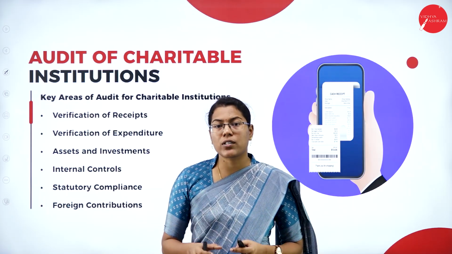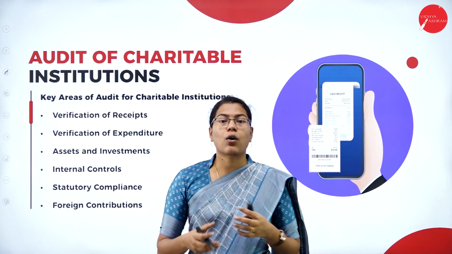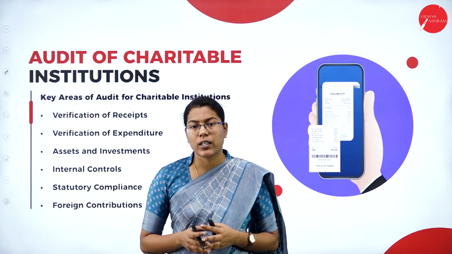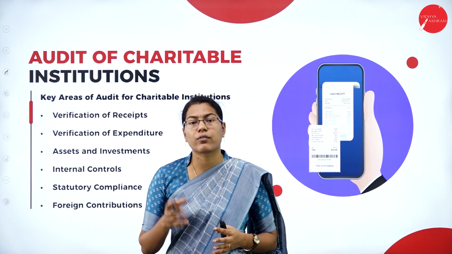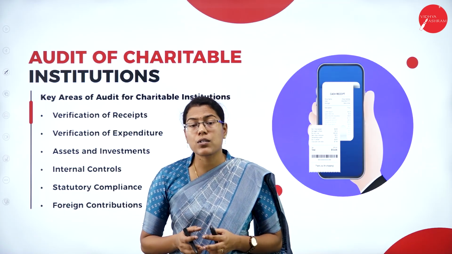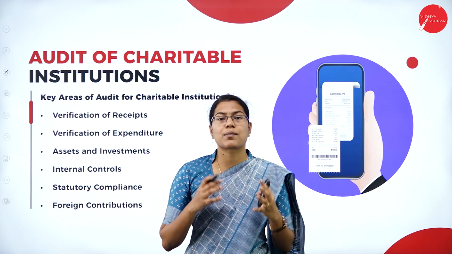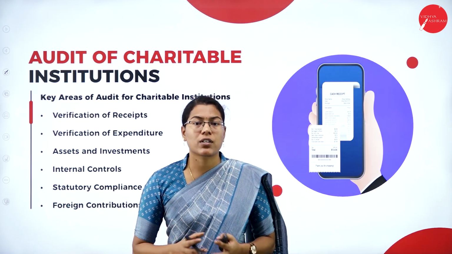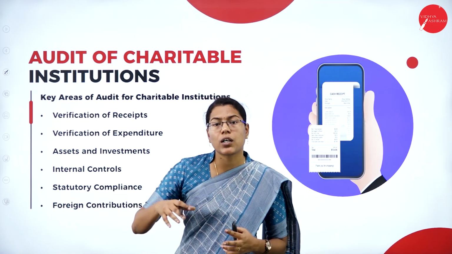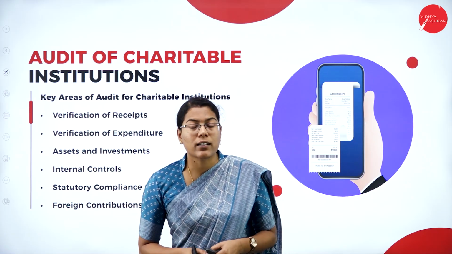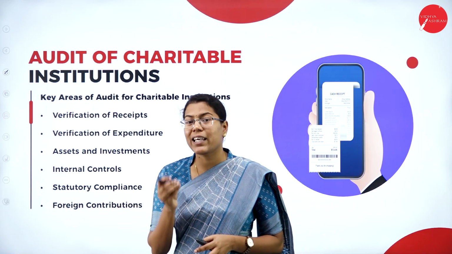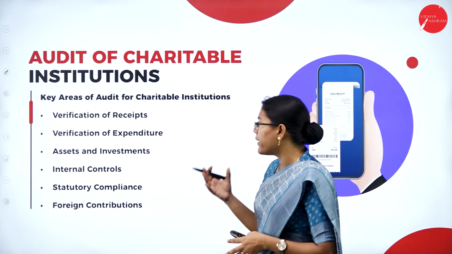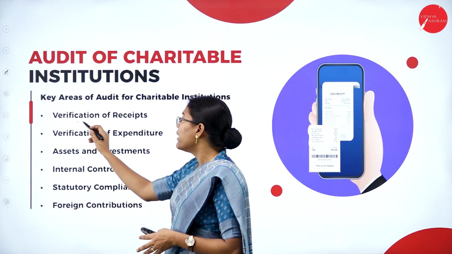So it is important to ensure that these are all accounted for properly, just to ensure the transparency and accountability of the income received, and also to ensure that there is a proper financial position viewed through the financial statements. In the process of auditing a charitable institution, some of the key areas that the auditor has to concentrate on include verification of receipts.